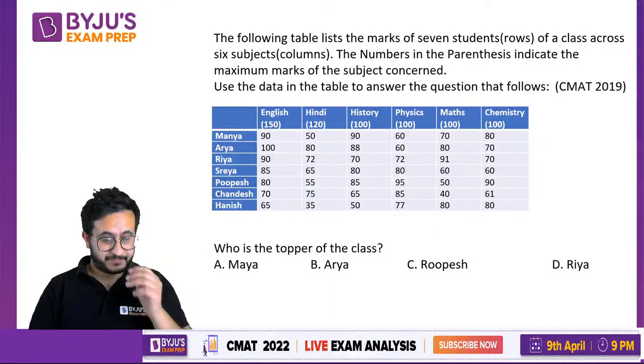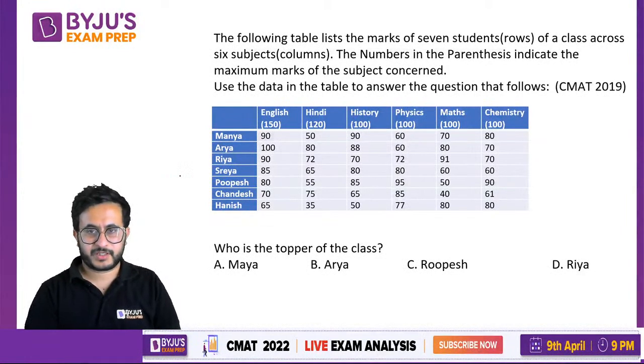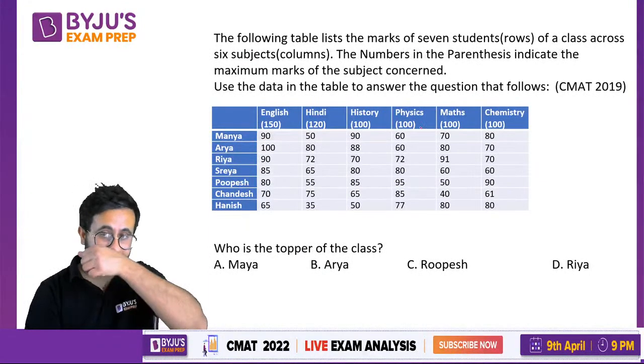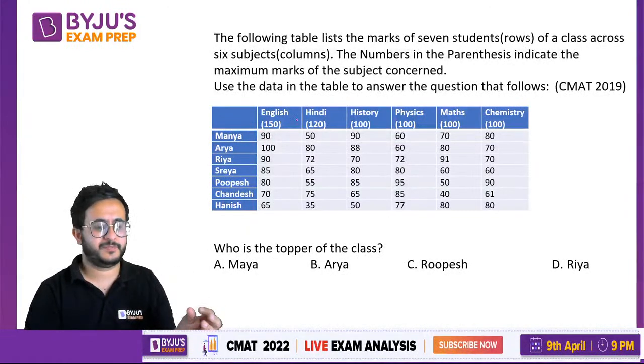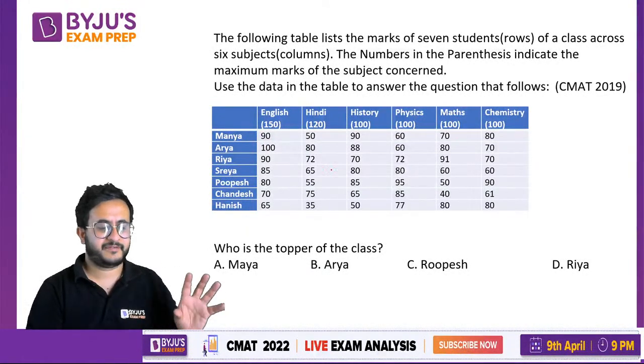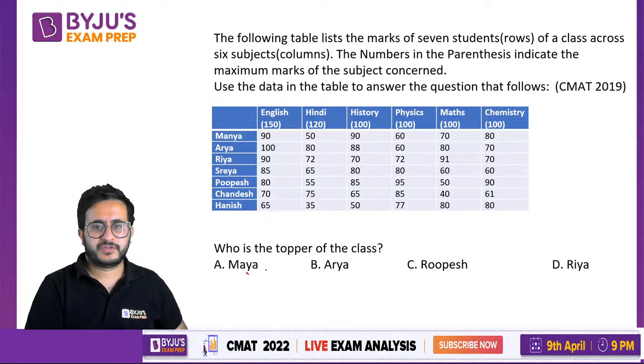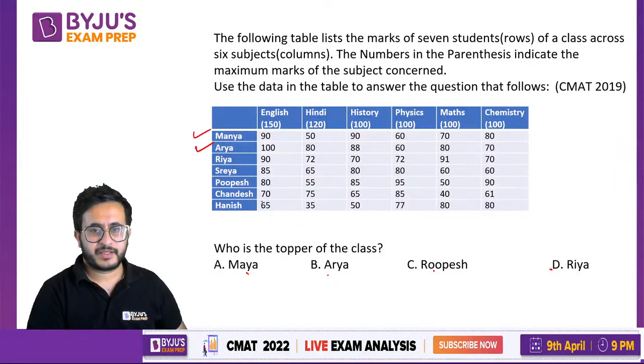Now you have to find who is the topper of the class. First of all, you are not supposed to add these marks. Do not add these marks, because what mistakes people do is they add the marks and find the total marks. Have they asked what are the total marks? No, right? So do not have to add the marks. Now there are 4 options given. So topper has to be out of these 4. It cannot be beyond these people. So Maya, Arya, Rupesh and Riya. So these three people you have to ignore.